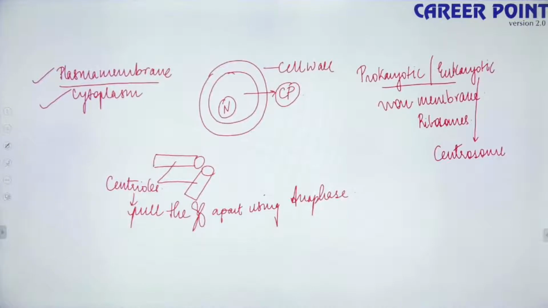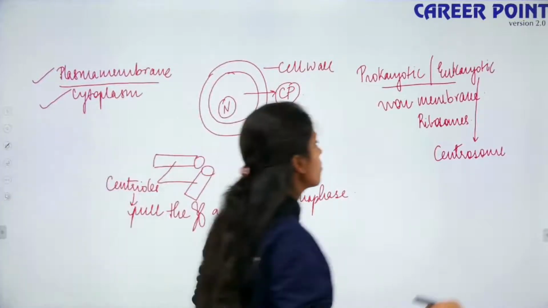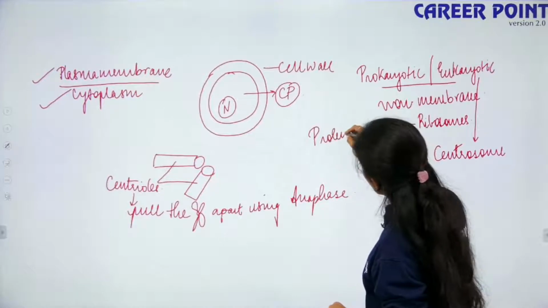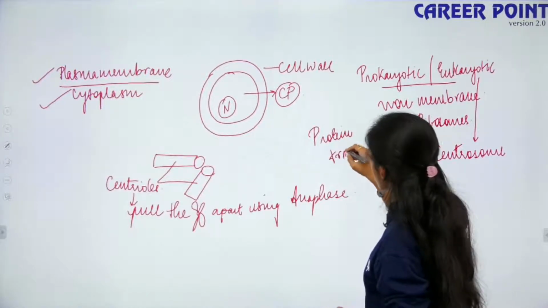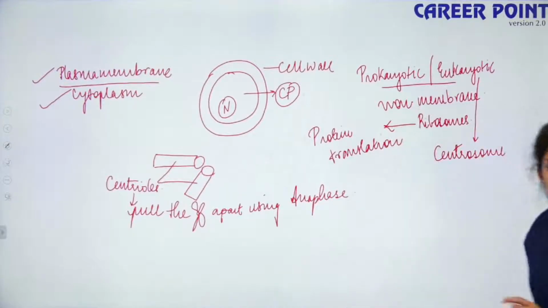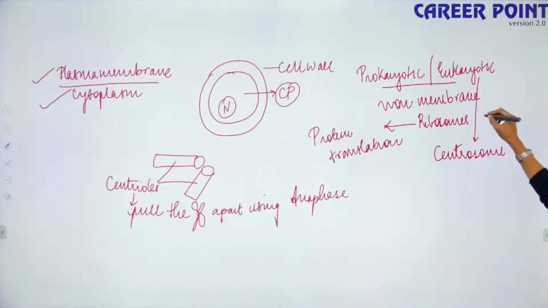Okay, yes, so that is the function of your centrosome. Your ribosome is involved in your protein translation. Clear? Yes, so you now know what is a ribosome and what is a centrosome.